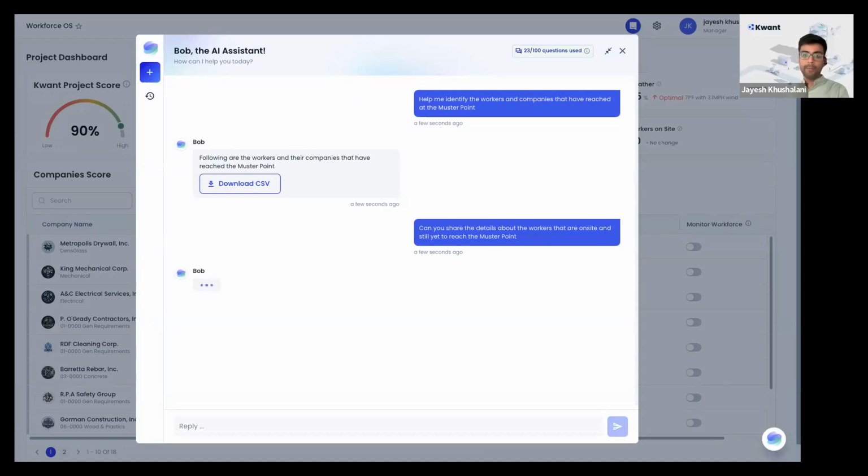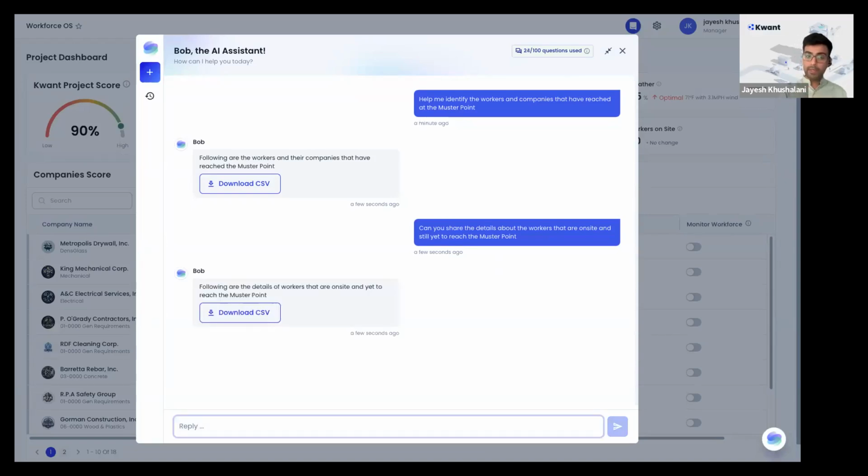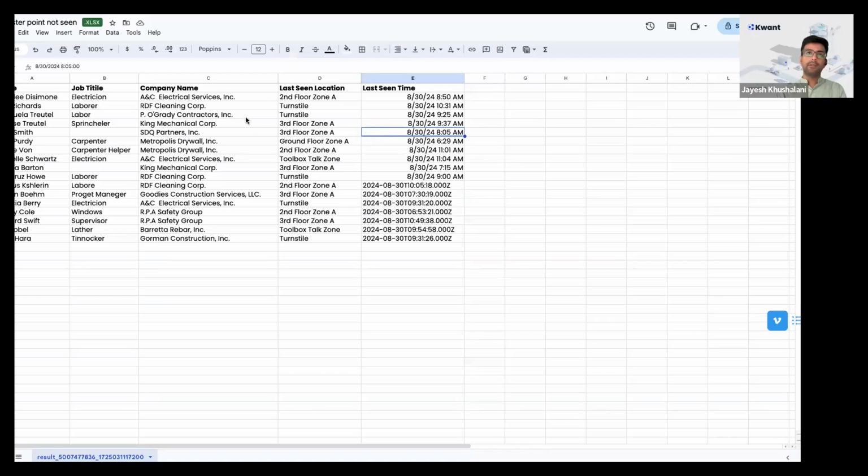They will provide you the company name, where they were last seen when they were working, if you have deployed multiple sensors across the job site. Or even if you have not, it will provide you when they entered the job site using the turnstiles or any other access control method. You can download the CSV and it will give you that data.